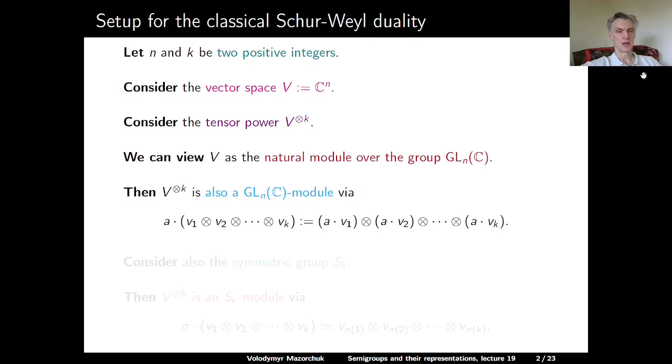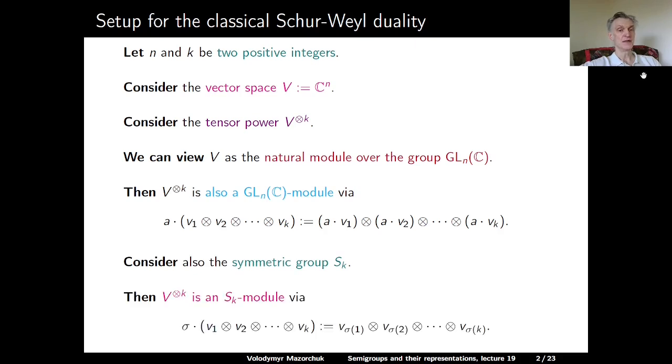Also consider the symmetric group S_k. Then V to the tensor power k is also an S_k module, where now S_k acts on the indices of our tensors. So applying an element sigma in S_k to v1 tensor v2 tensor and so on, we get v with the index sigma of 1, tensor v with the index sigma of 2 and so on. So elements of S_k act on tensors by permuting the factors.